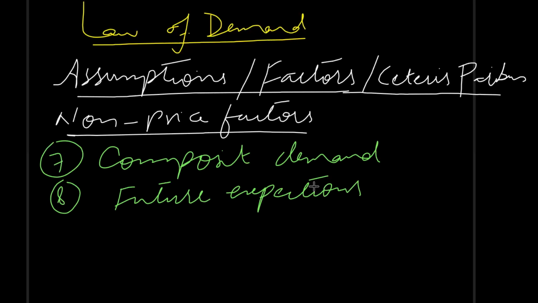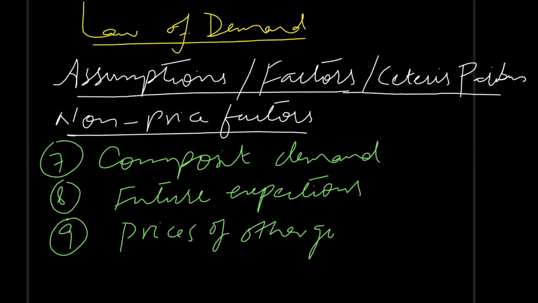So its demand has increased because of multiple uses. Future expectation also determines the demand, because if people are expecting that a certain product will get expensive in future or it will not be available in future, they will purchase more quantity now even if prices are high.